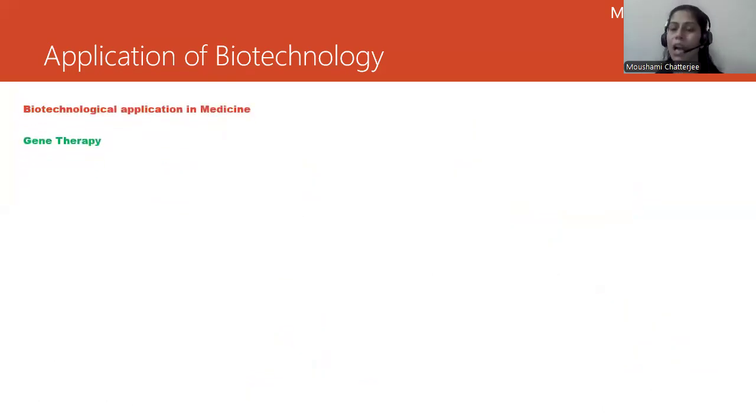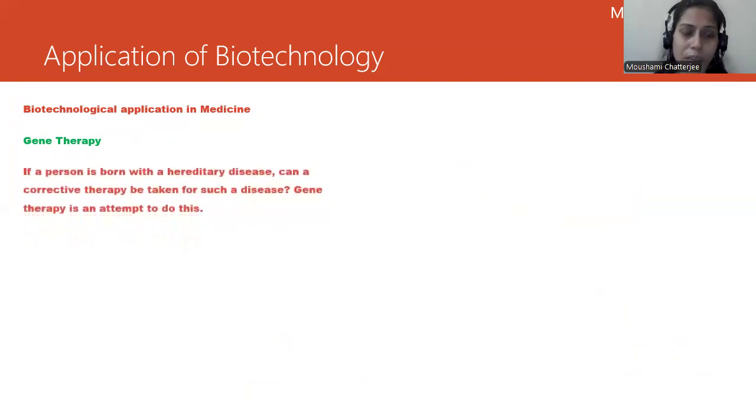Now we are done with how we have utilized biotechnology in medicine. Now we need to talk about gene therapy. What is gene therapy? Basically any defective gene can be corrected by using a biotechnological application.